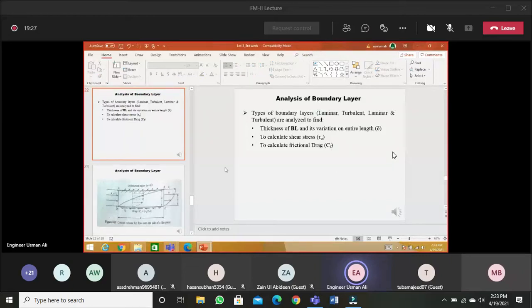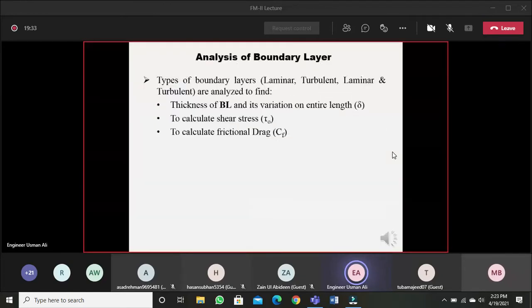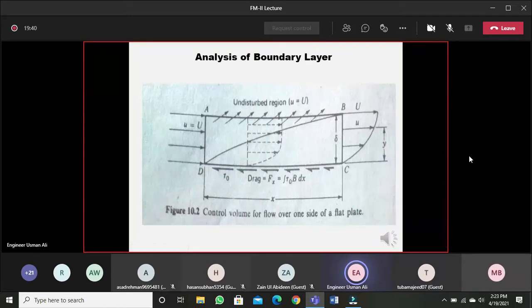We have to find the expression for the frictional drag in the boundary layer, whether it is laminar, turbulent, and transition. So, as a part of the analysis, we need to find these expressions. So, let us start with the derivation.